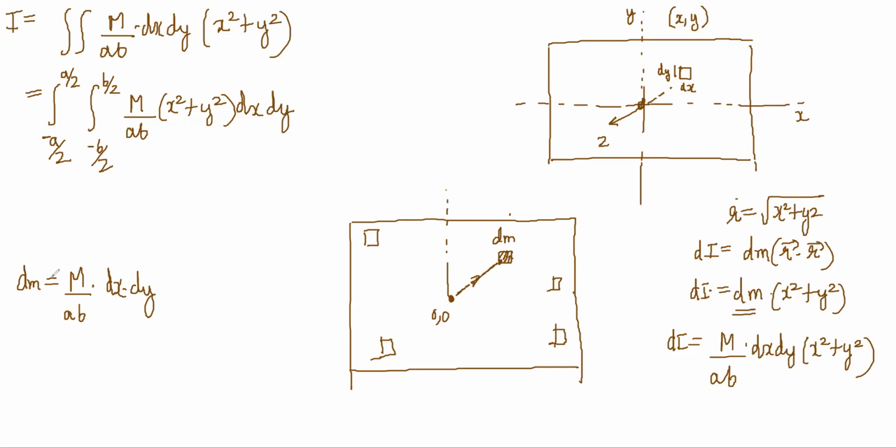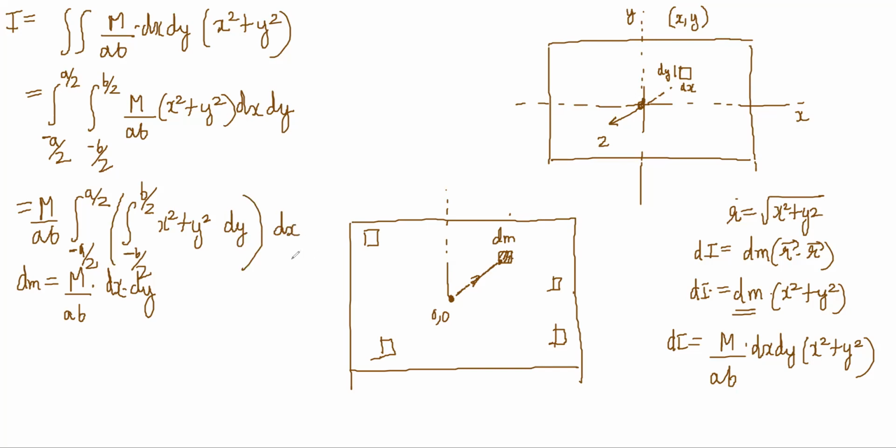How we'll do it is M by ab we will take outside first of all, and let's focus on the y integral. We'll keep the x variable as it is. Y varies like this. So the integral is minus b by 2 to b by 2 of x square plus y square dy right now I am doing, and then I will do the dx. I have just written it; I have not done anything yet. I am going to integrate the y part first and then I will integrate the x part.